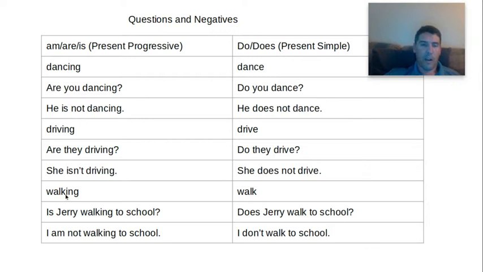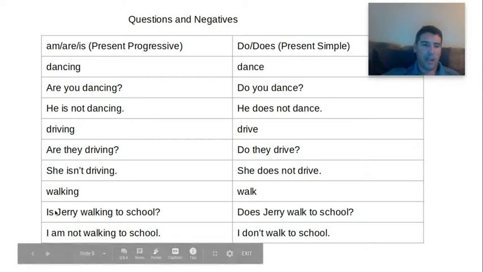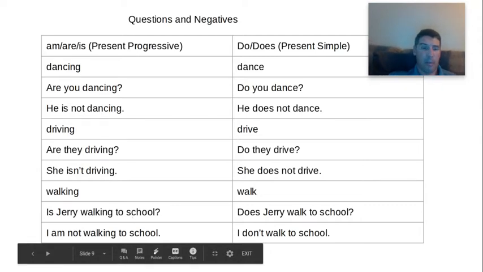Look at this word walking. So is Jerry walking to school? Maybe we're talking about now. Maybe we're talking about tomorrow. Okay, so you've got your be verb. You've got your verb ing. Look over here. I am not walking to school. You've got your be verb. Which one is your be verb? Am is your be verb.